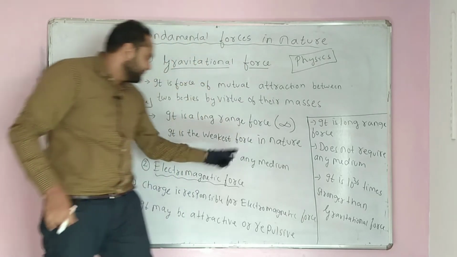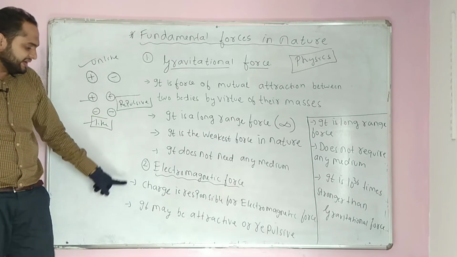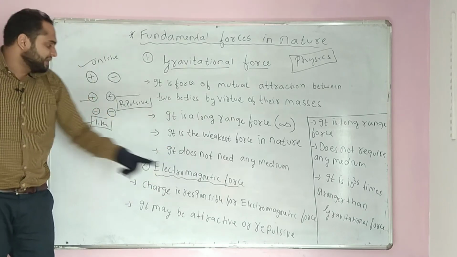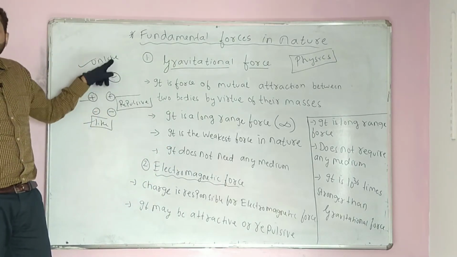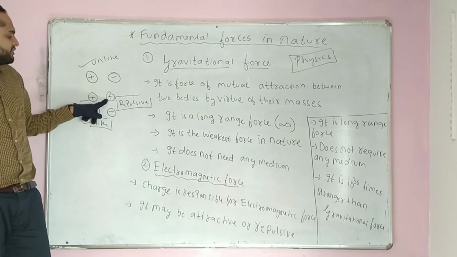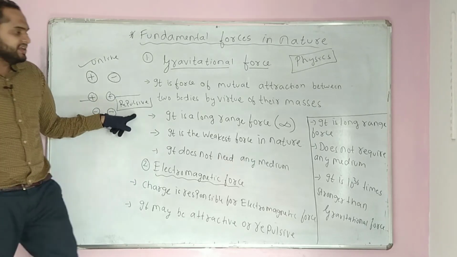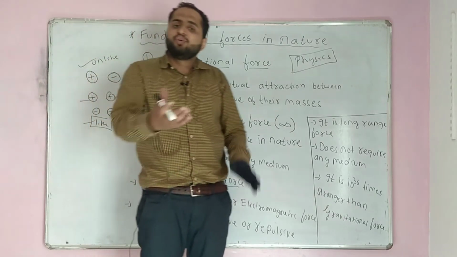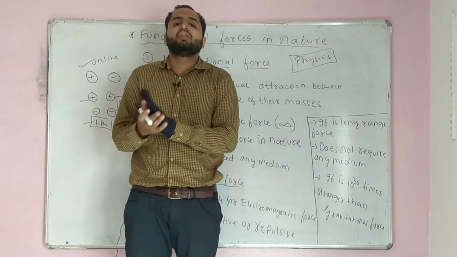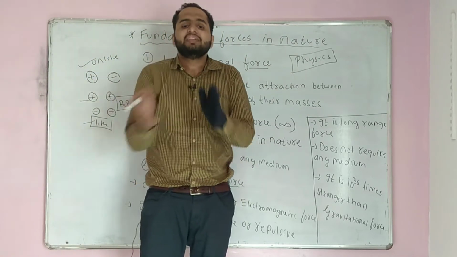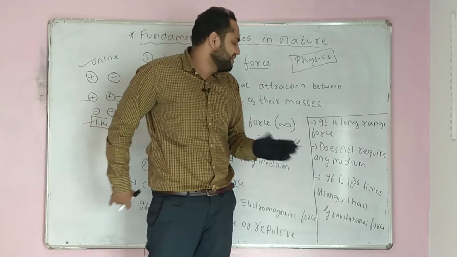That force is nothing but electromagnetic force, right? It may be attractive or repulsive. If it is positive and negative, unlike charge, it is attractive. If it is positive, positive, like charge, it is repulsive. It is a long range force again. Electromagnetic force is a long range force. Infinite is the range. There are no short range forces in macroscopic forces.